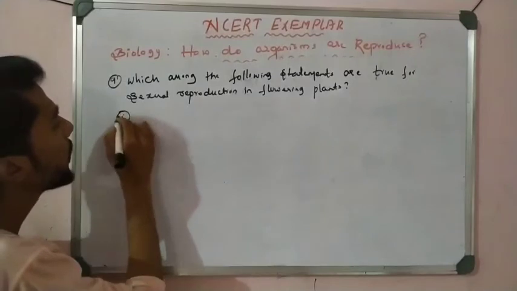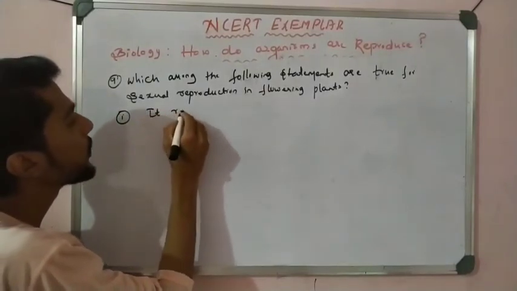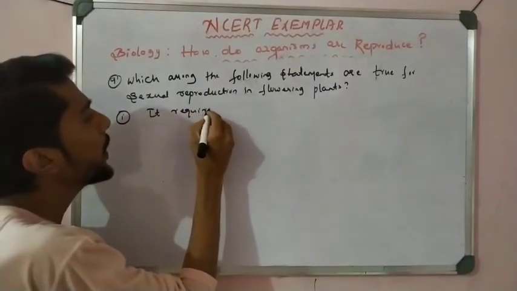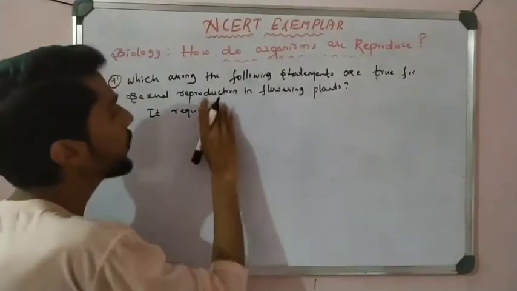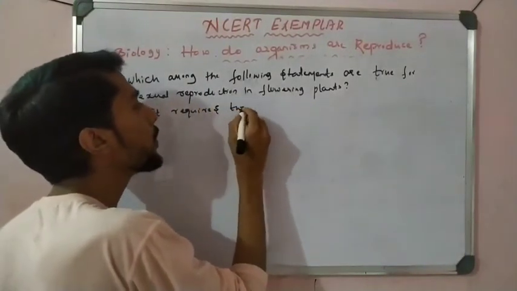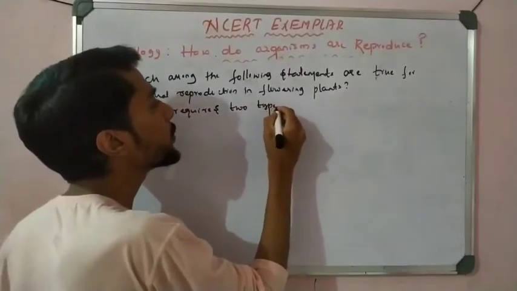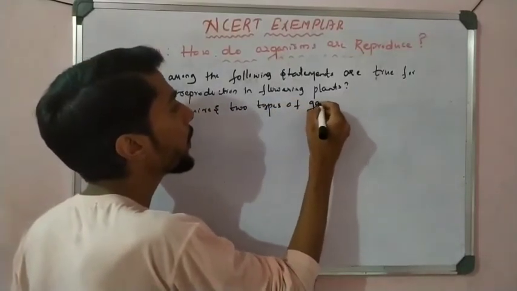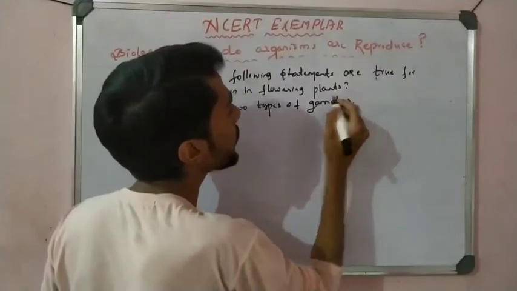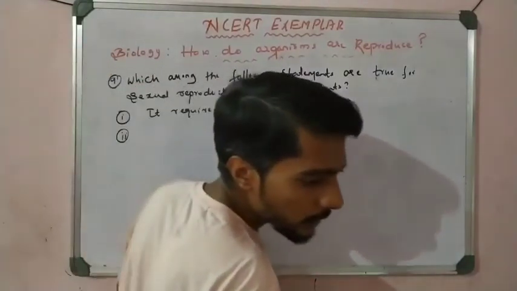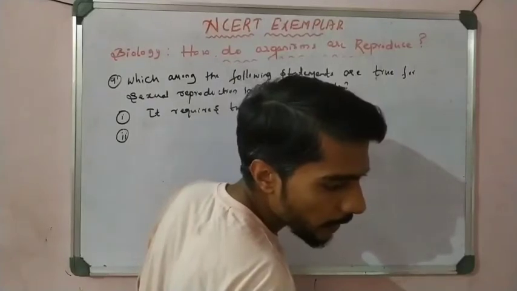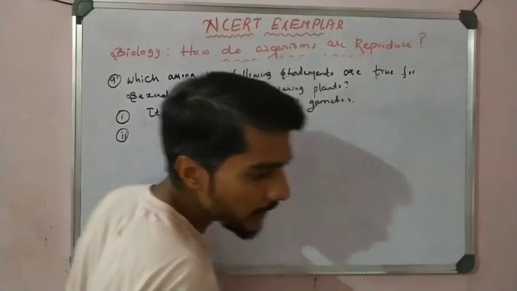So statement 1: it requires 2 types of gametes, right? Statement 2 says that fertilization is a compulsory event.